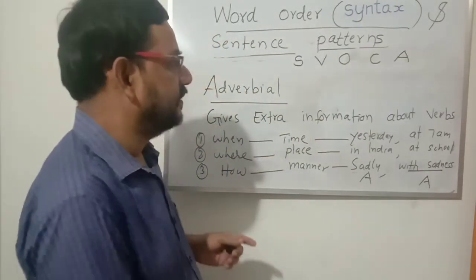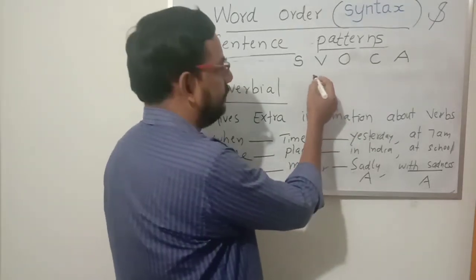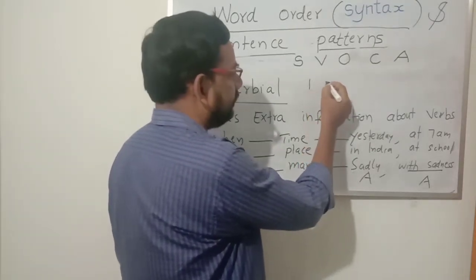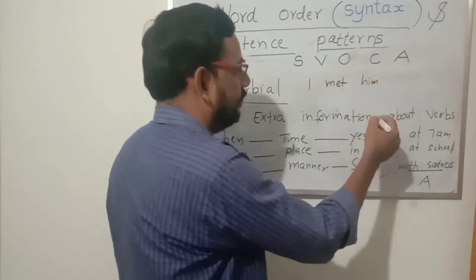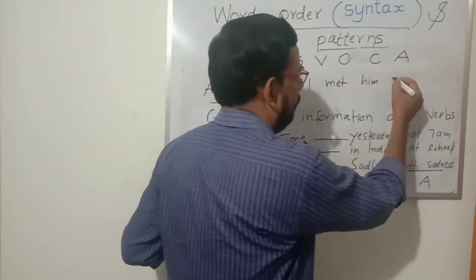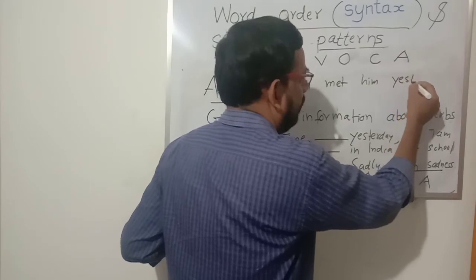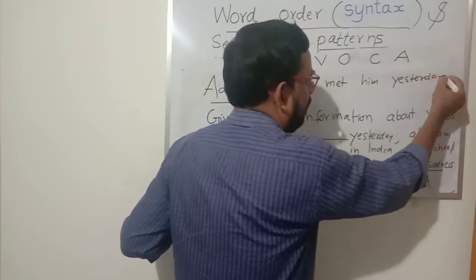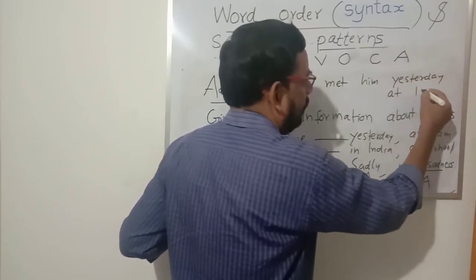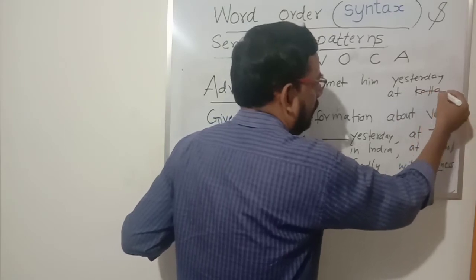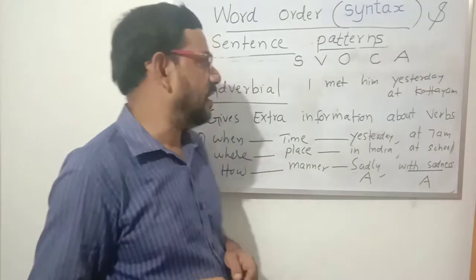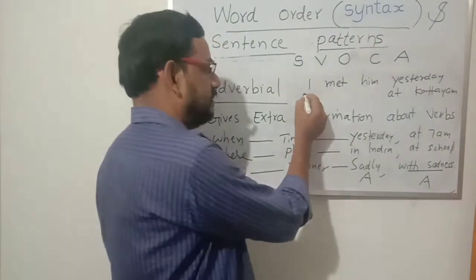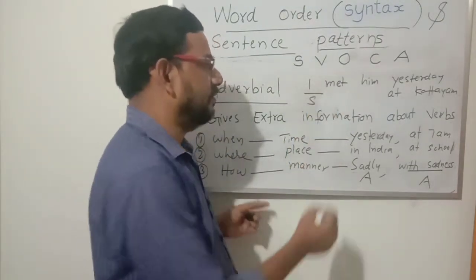Here, I will write one example. I met him yesterday at... You see that sentence. "I", what is that? "I" is the subject. What happened?